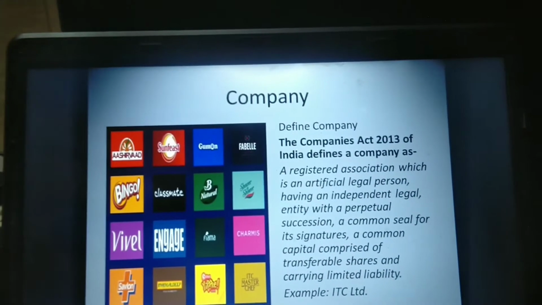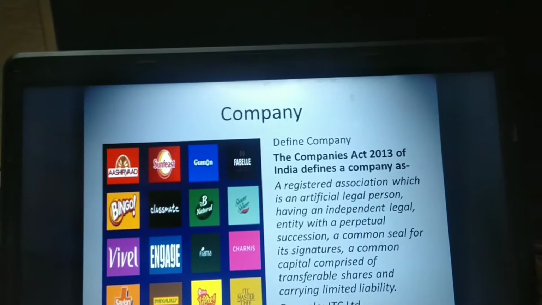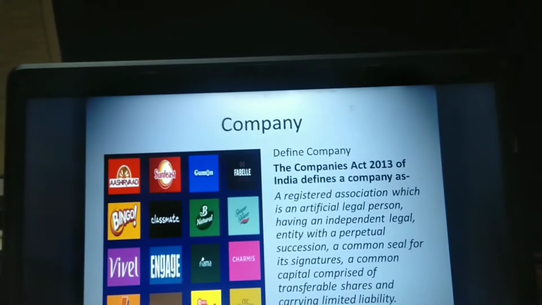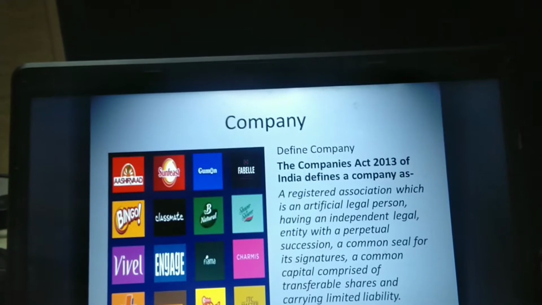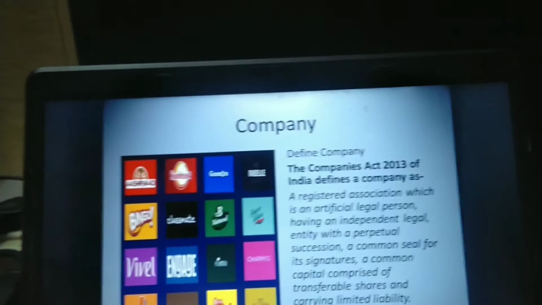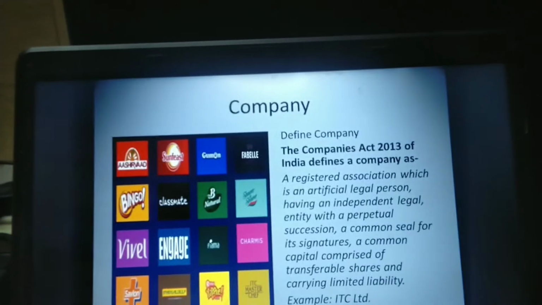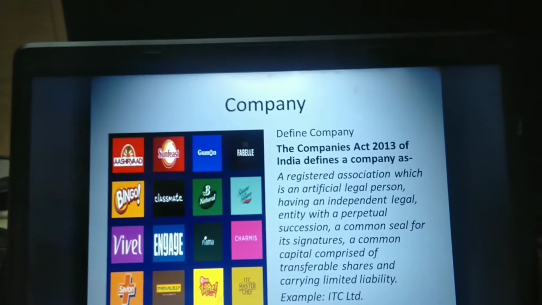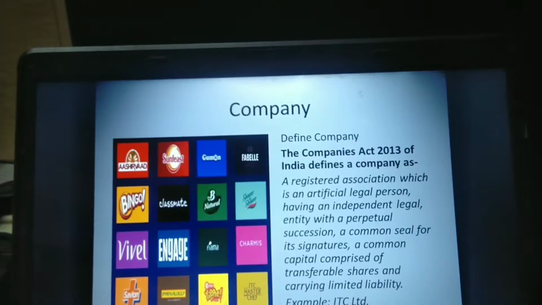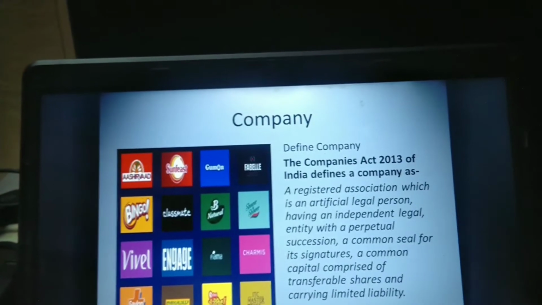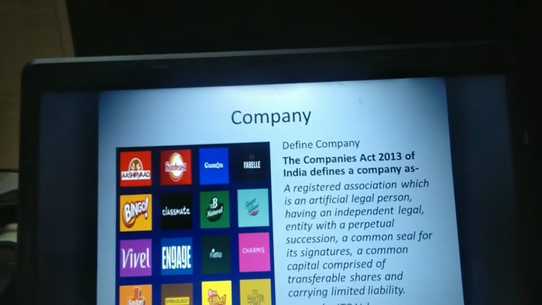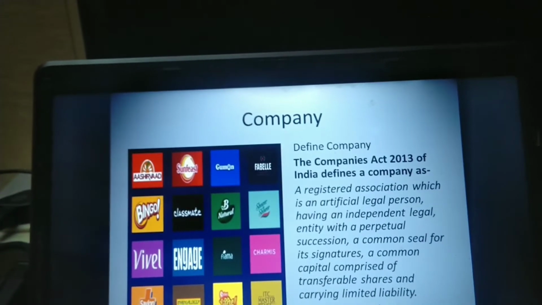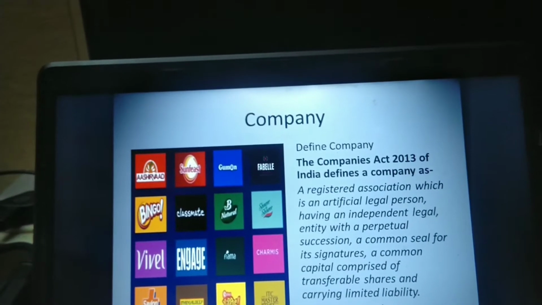A company is an artificial person that can purchase an asset, that can borrow a loan, and can enter into an agreement, do sale transactions, sign any kind of tenders, and this artificial legal person is going to submit its IT return too. As the company is doing all these things, it is treated as a legal person having an independent legal entity.